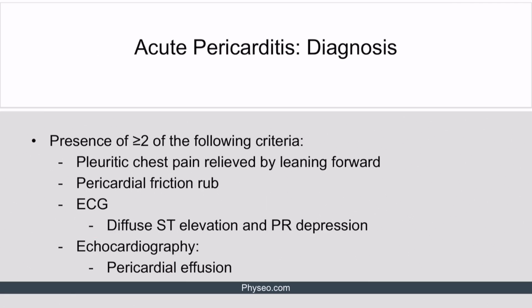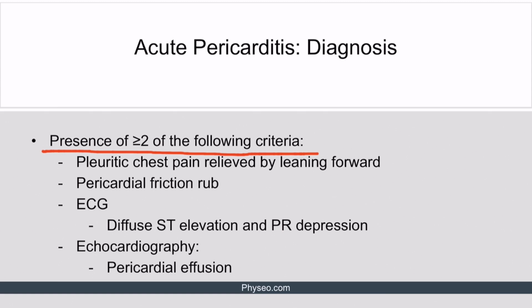In order to diagnose acute pericarditis, at least 2 out of these 4 diagnostic criteria must be present. First, the patient should have pleuritic chest pain relieved by leaning forward. Secondly, pericardial friction rub on cardiac auscultation suggests acute pericarditis. Again, the pericardial friction rub is a high-pitched scratching sound caused by sliding of inflamed pericardial layers along one another.